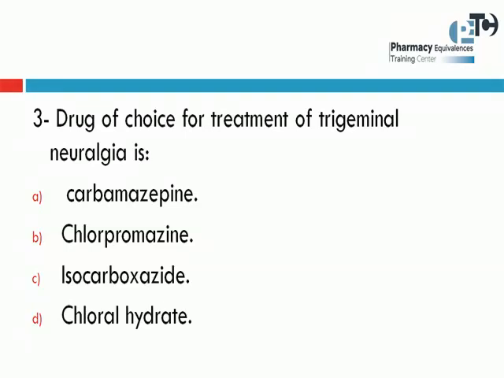Another question here. Drug of choice for treatment of trigeminal neuralgia is carbamazepine, chlorpromazine, isocarboxazide, chloral hydrate. Of course, the choice number A, carbamazepine. All of us know that carbamazepine has many uses. One of them is in treatment of trigeminal neuralgia, and also it can be used in epilepsy and in manic disorders.